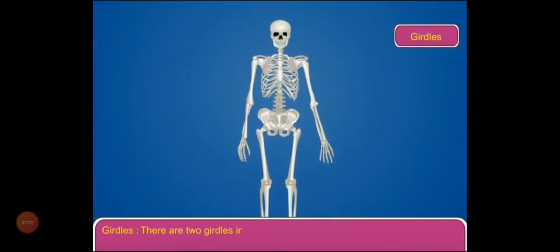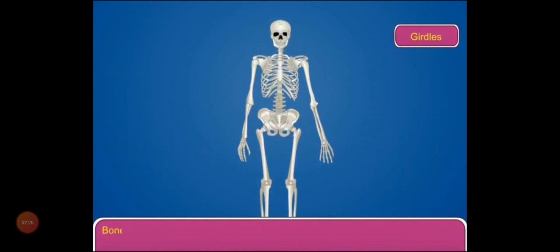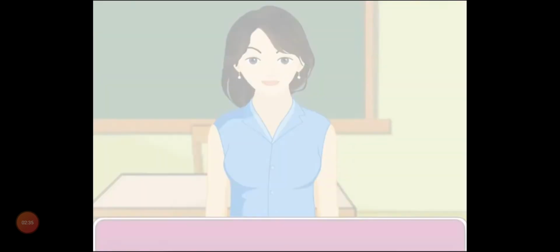Girdles. There are 2 girdles in our body, the shoulder girdle and the hip girdle. The bones of the arms are attached to the shoulder girdle and the bones of the legs are attached to the hip girdle. The 2 girdles attach the limbs to the trunk.